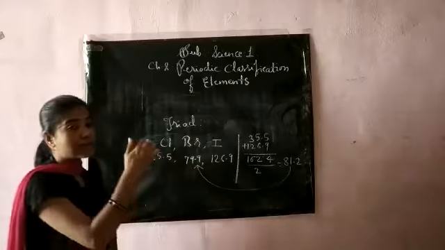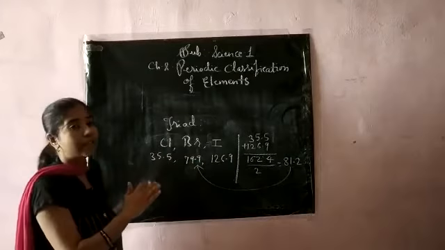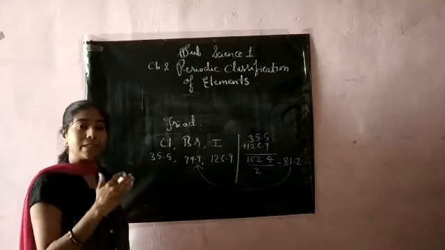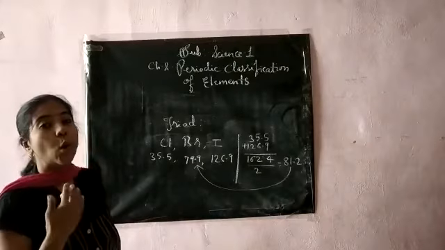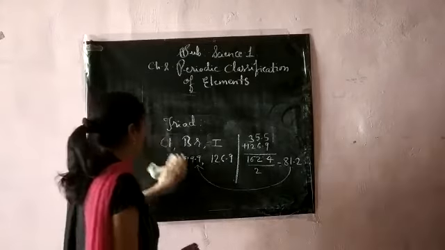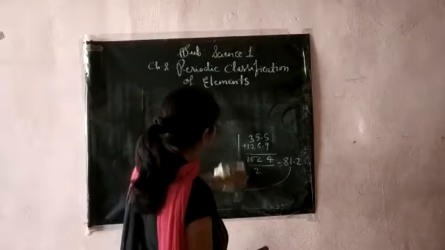So like this he was successful in grouping some of the elements into a group of 3, that is the triad. But this law was not applicable to all the elements, and that is why his attempt at classifying the elements failed.